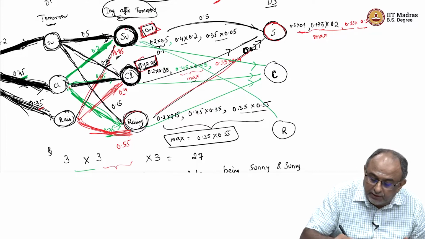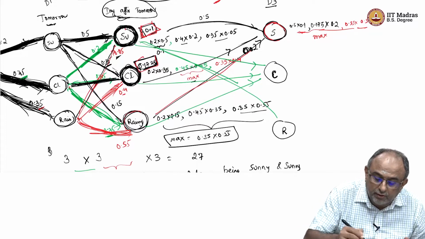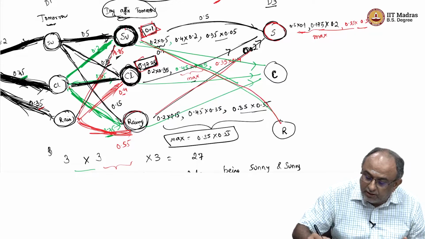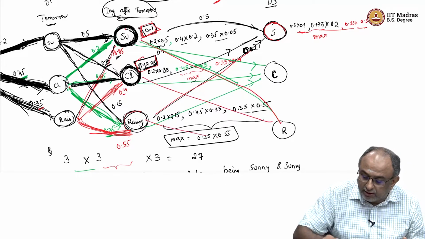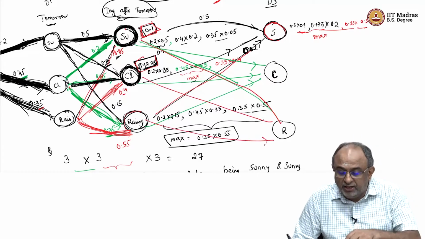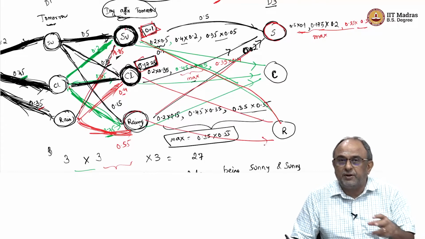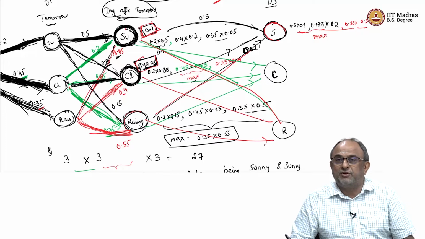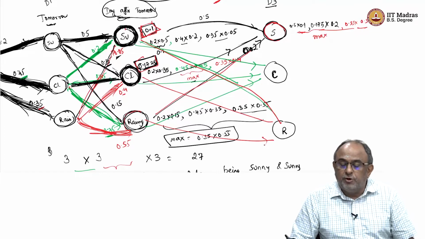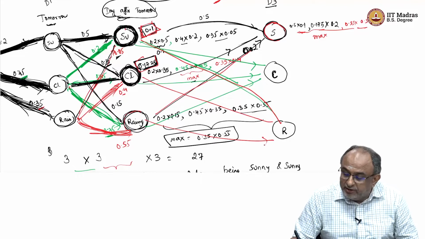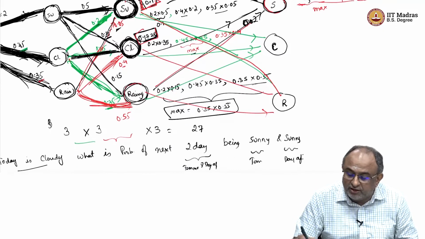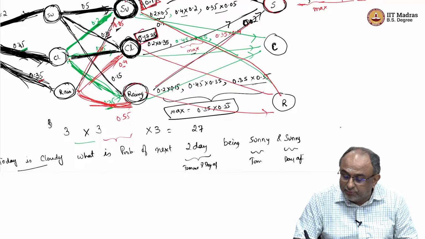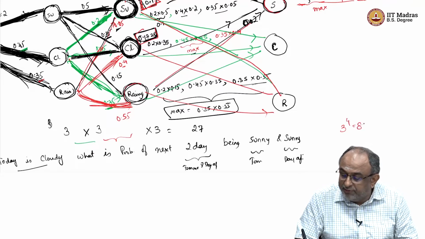I will come here or here or here. So you will get only 3 into 3 multiplies, because there are 3 states, and 3, 3, 3 will get multiplied. So only 3 squared multiplies you will get again. So what happens is, this would have increased exponentially, and if I went to one more state, it would become 3 to the power of 4, which is 81 paths.